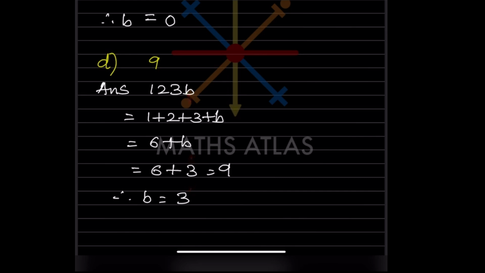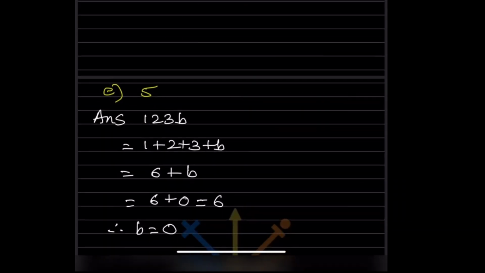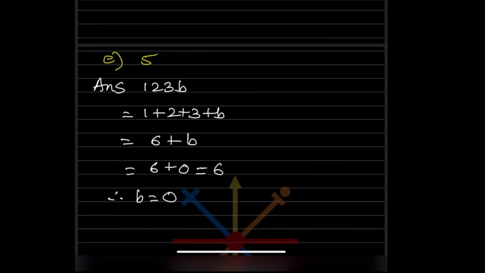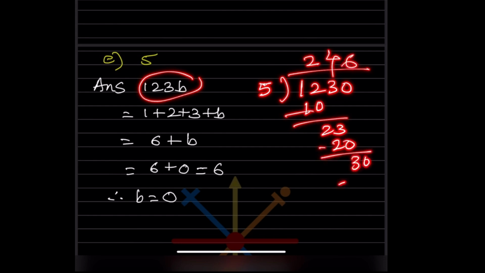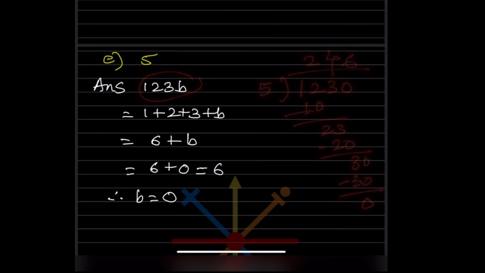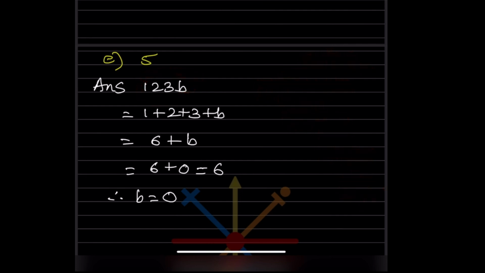So we can write here b is 3. Now let us look for 5. Again, in place of b, we put 0, so 1230. You will see whether it is divisible by 5. So it is divisible by 5 if we put 0 here.